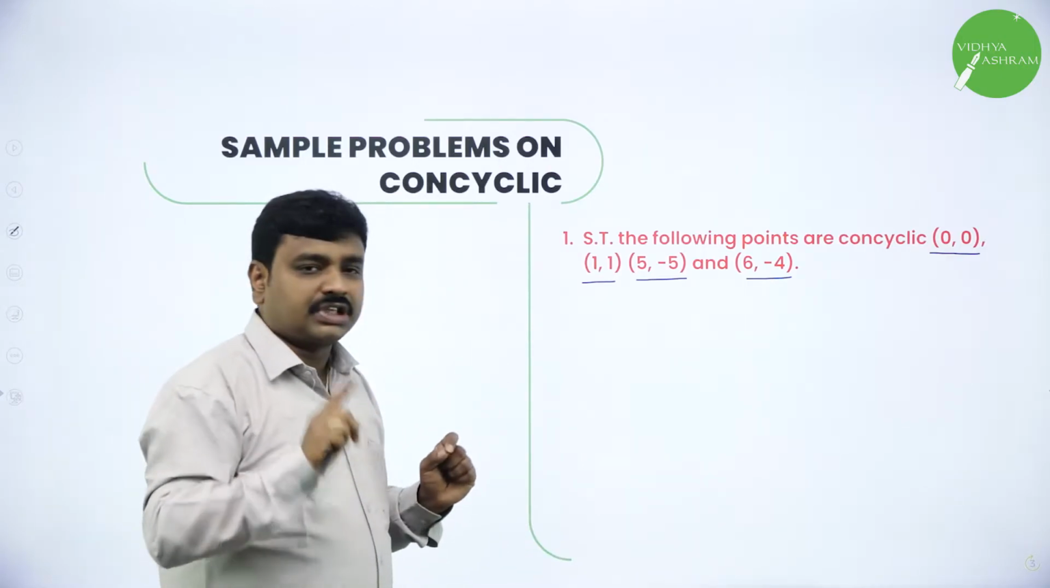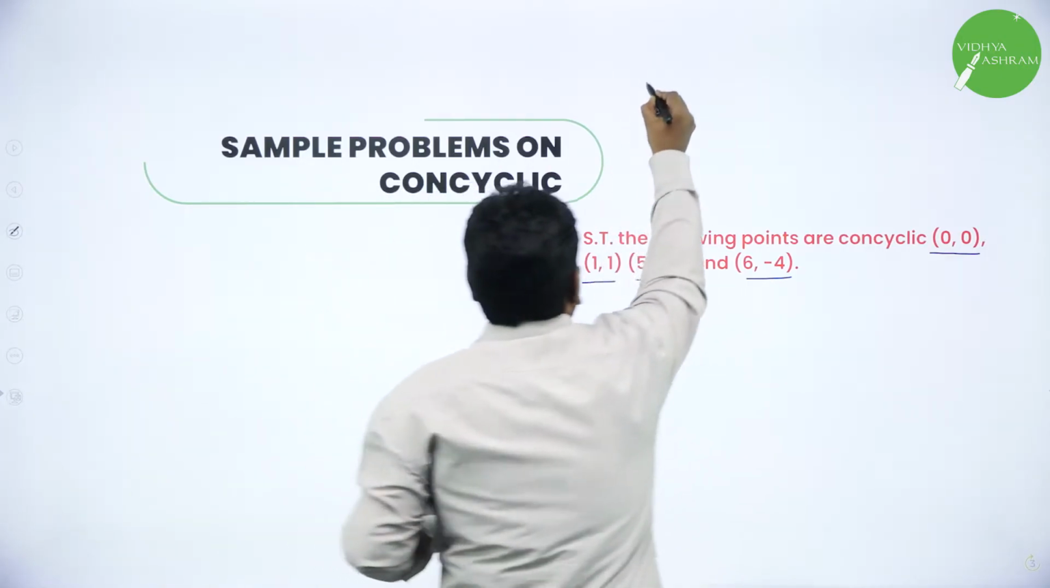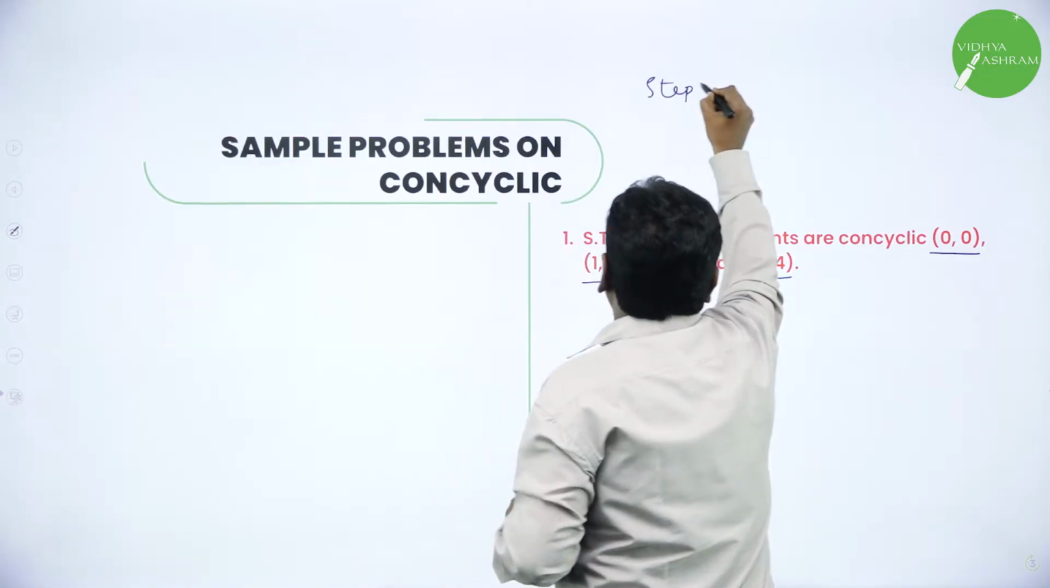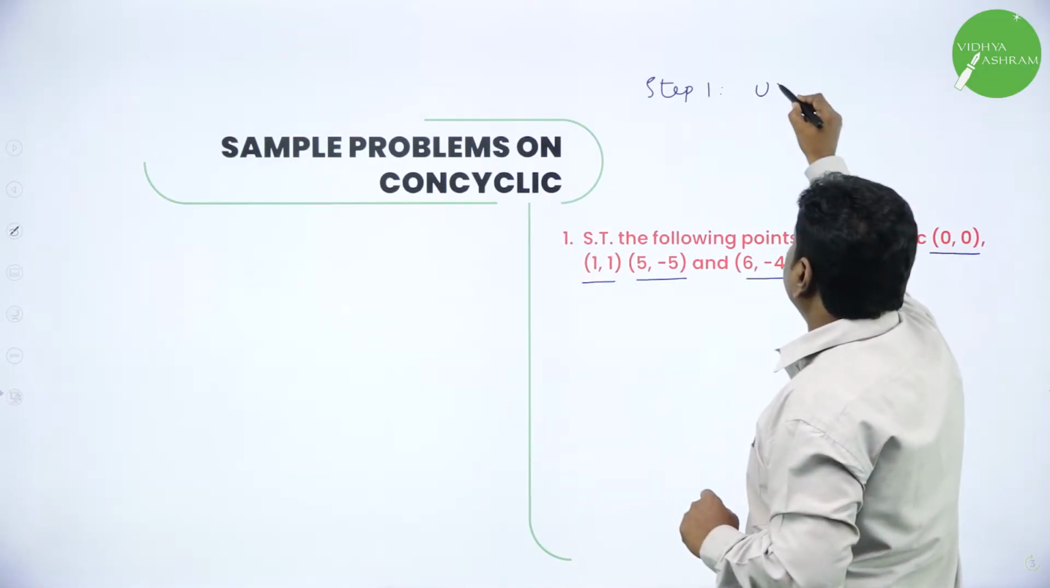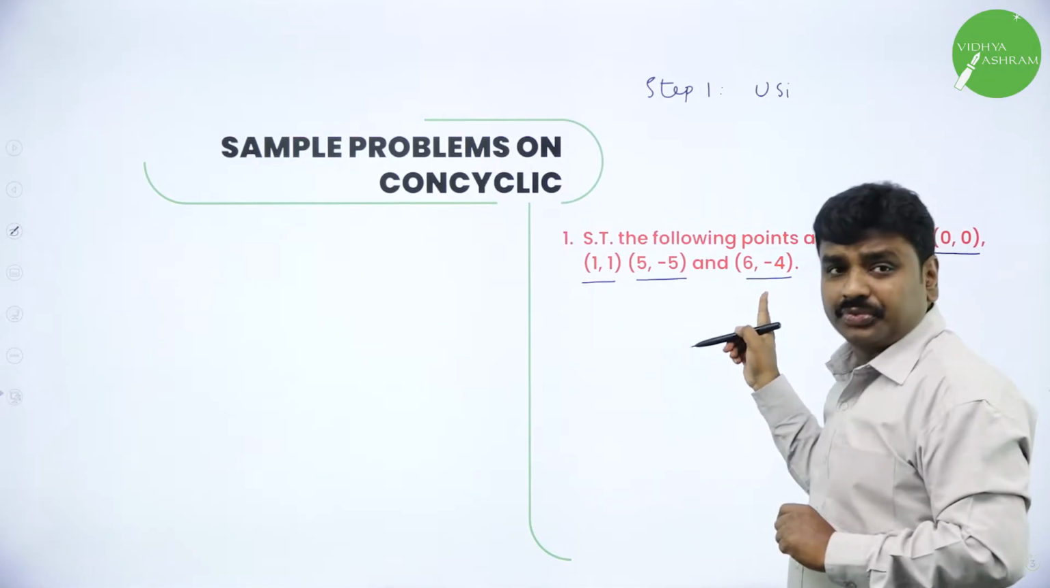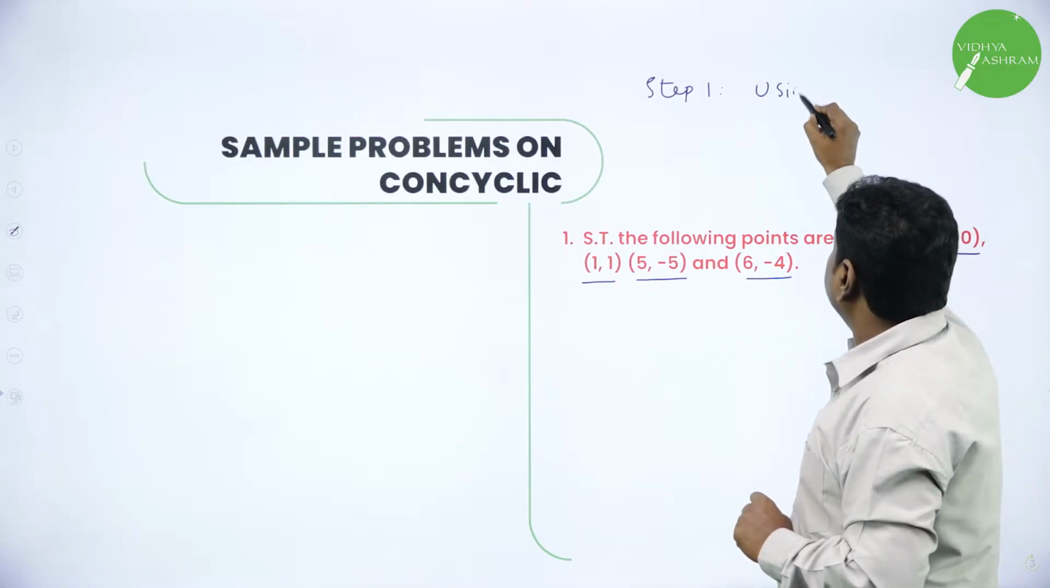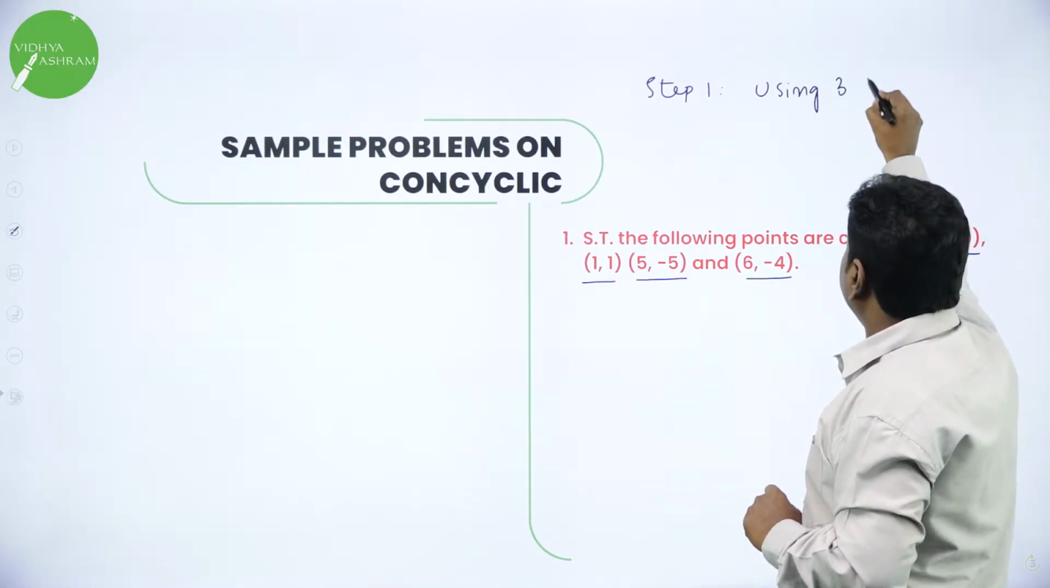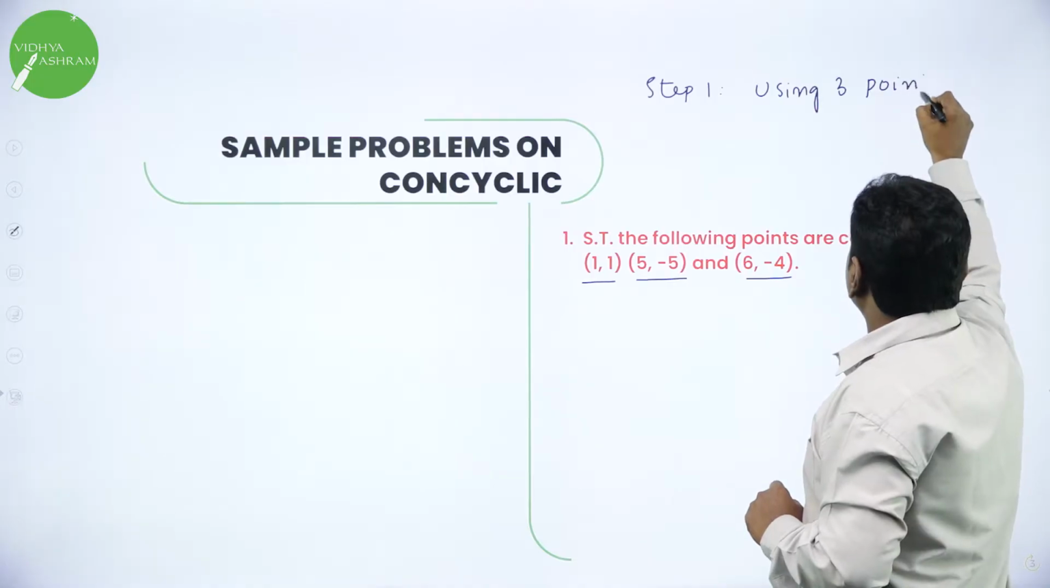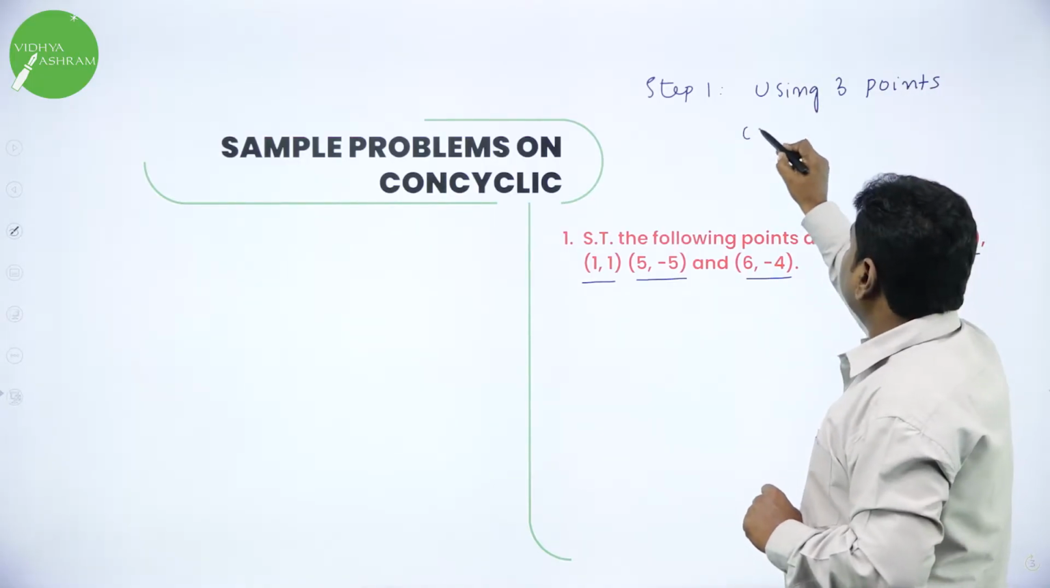So now step 1, using 3 points. They have given 4 points. If you observe, they have given 4 points, use 3 points. Using 3 points, create the circle equation.